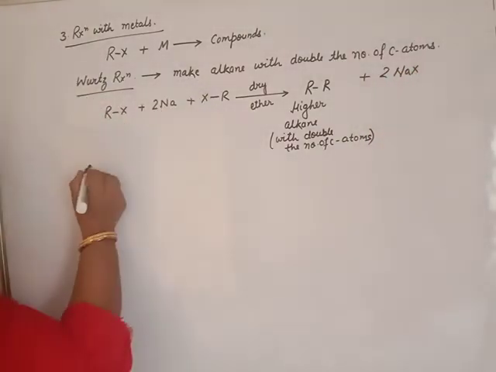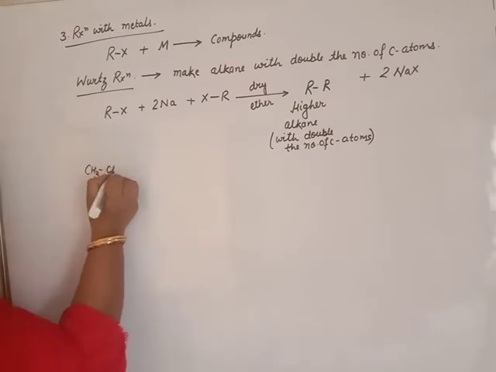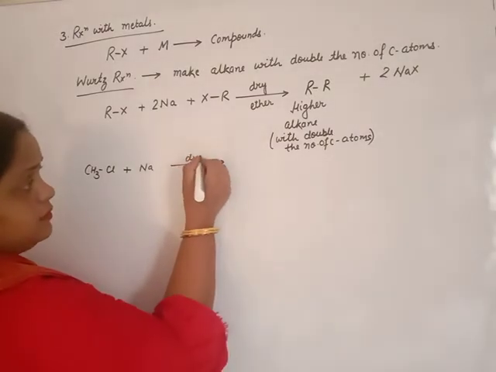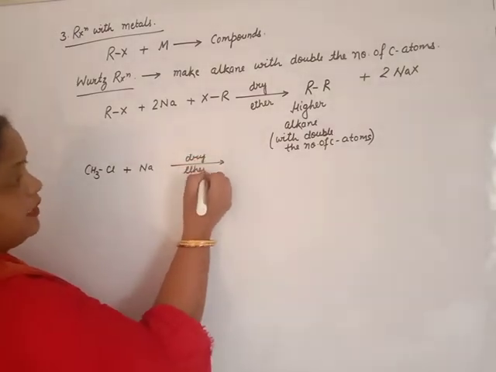For example, we have chloromethane. It will react with sodium in presence of dry ether. What will happen in your exam question?